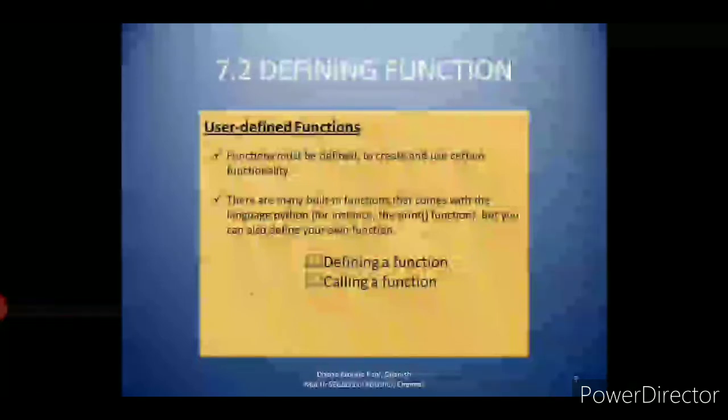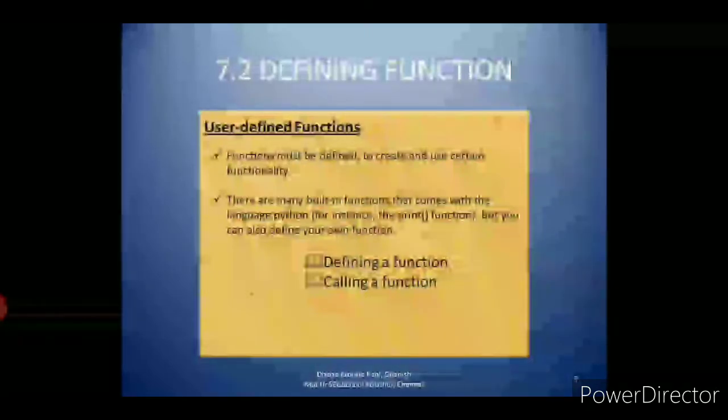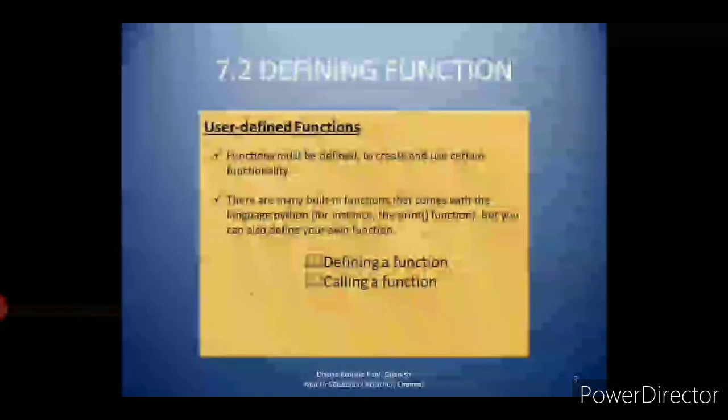Like that, the input function is a built-in function. For built-in functions you need not define the function. You can just call the name of the responsible function, but you can also define your own function. The user can define their own function. That function is called a user defined function.